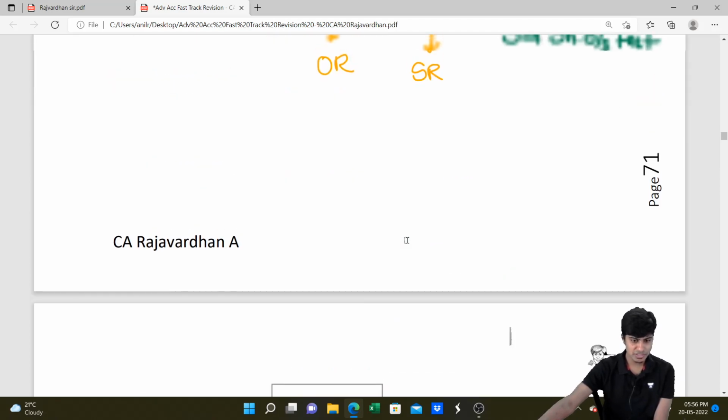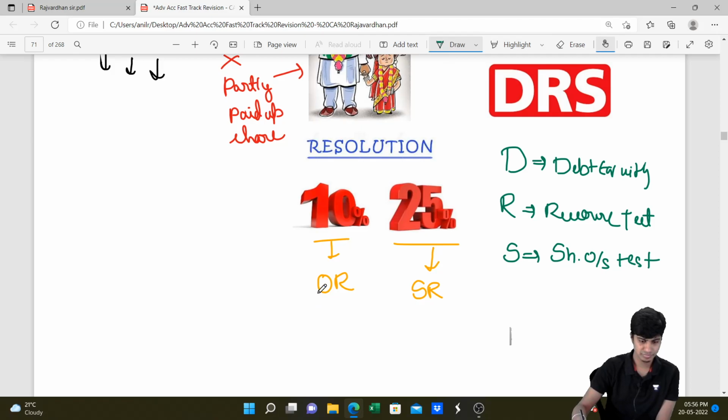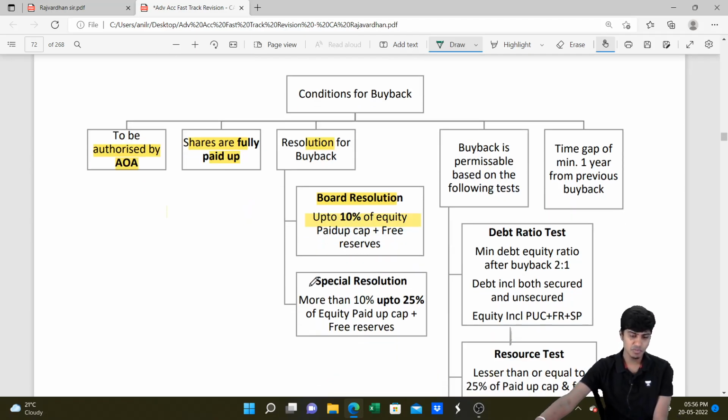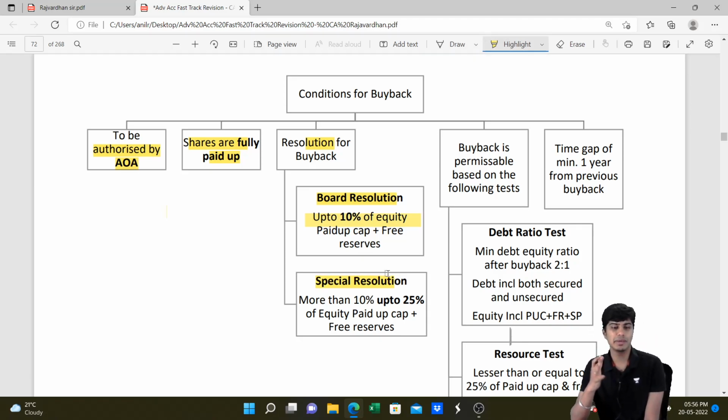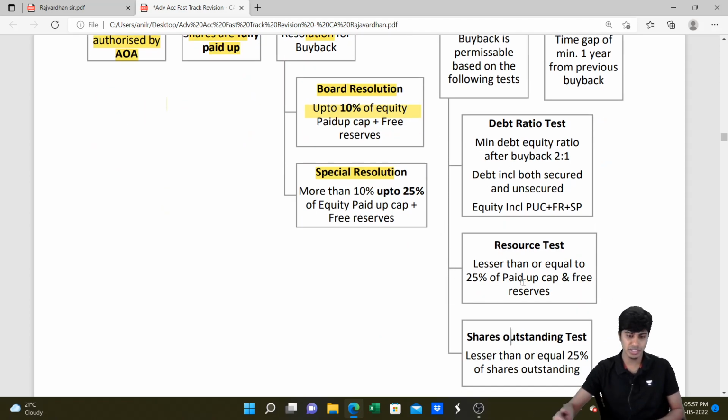Oh, sorry. I was right in the first place. Board resolution is sufficient. If not, you should go for special resolution if it is 10 to 25%. So how about more than 25%? More than 25% buyback is not allowed. Then buyback is permissible only on fulfillment of three conditions. What are the three conditions? Number one, debt ratio test. Number two, resource test. Number three, share outstanding test.